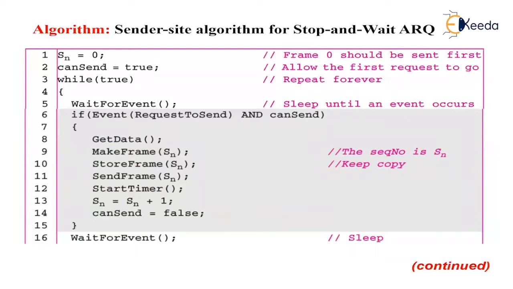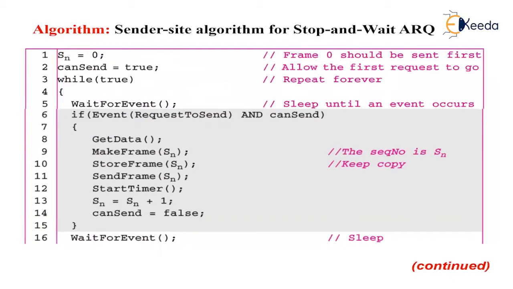Note that the processes in the first event, that is send frame, store frame, purge frame, use an SN defining the frame sent out. We need at least one buffer to hold this frame until we are sure that it is received safely. Line 10 shows that before the frame is sent, it is stored. The copy is used for resending a corrupted or lost frame.